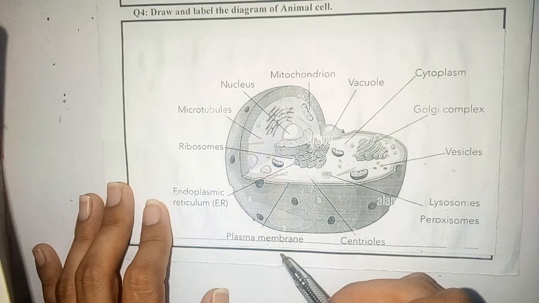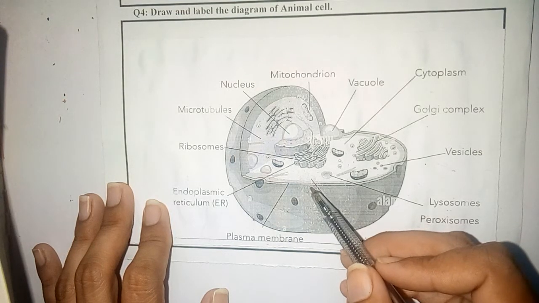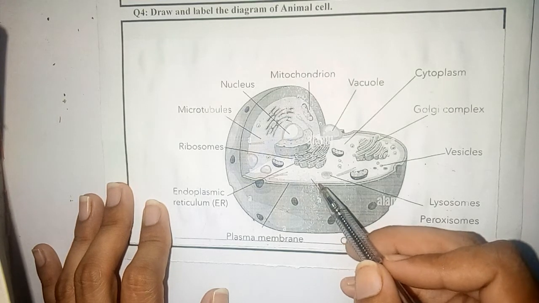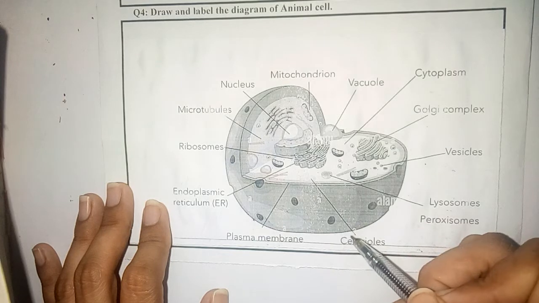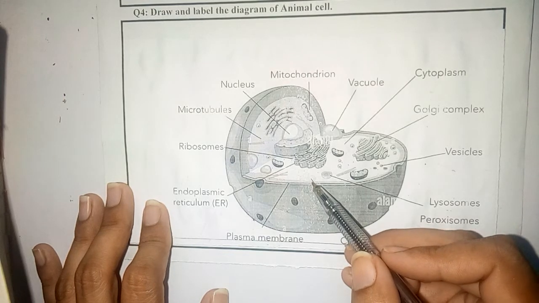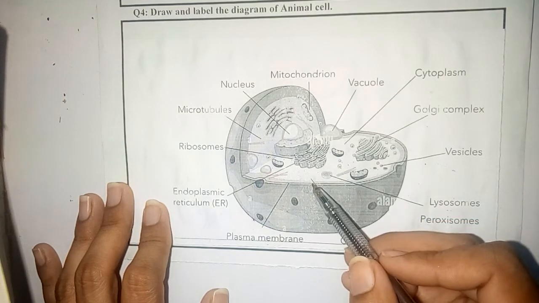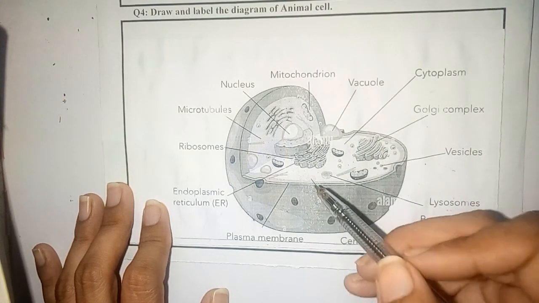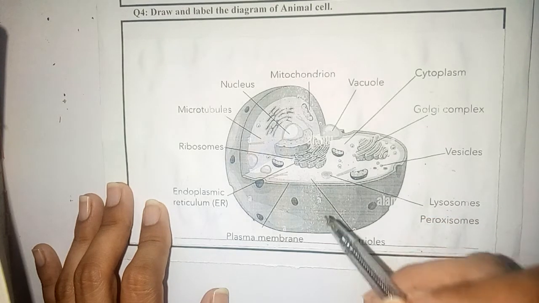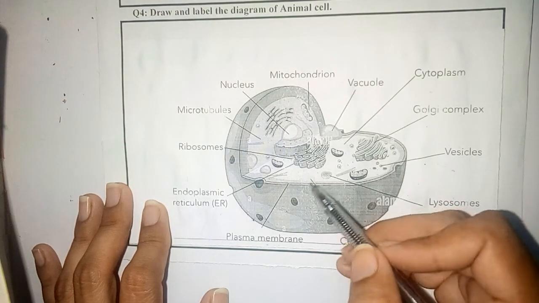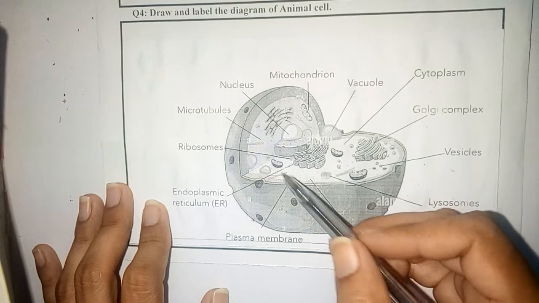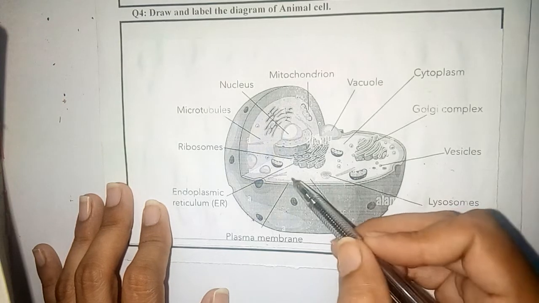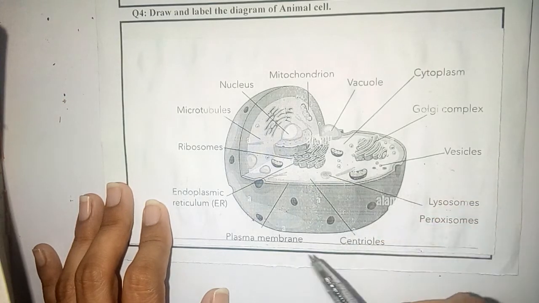The next is basically the centrioles. Students, centrioles are hollow and cylindrical structures which basically help the cell division process to complete. They allow the formation of spindle fibers during cell division, and they are located near the exterior surface of the animal cell. As you can see, this surface is termed the exterior surface.